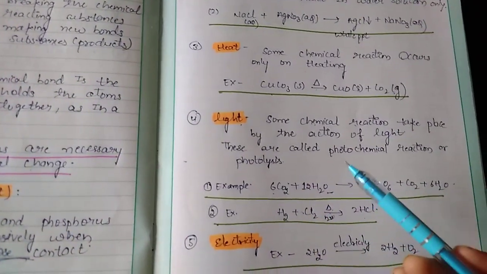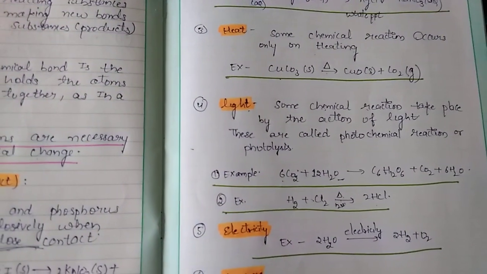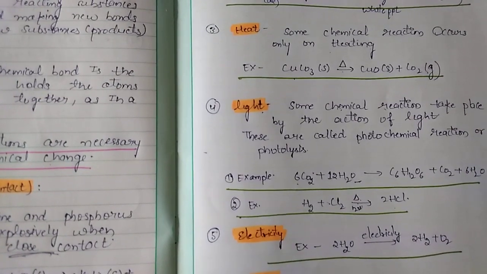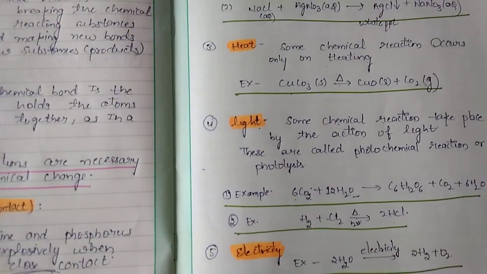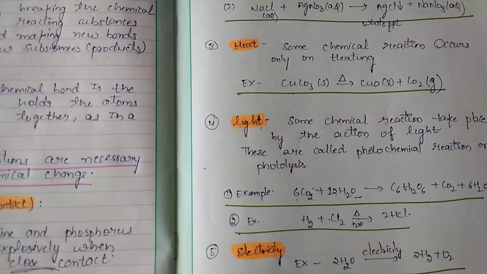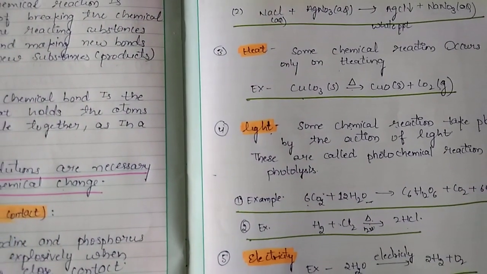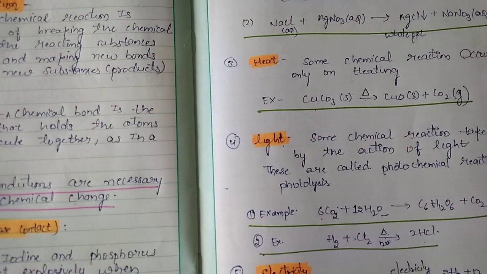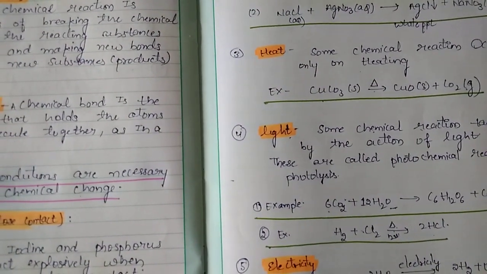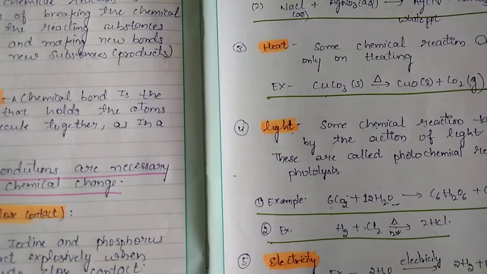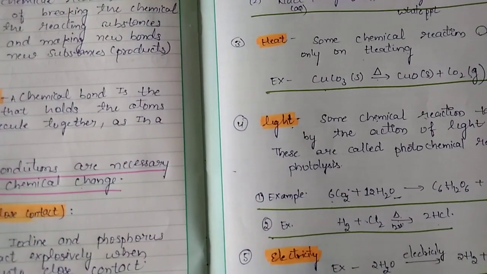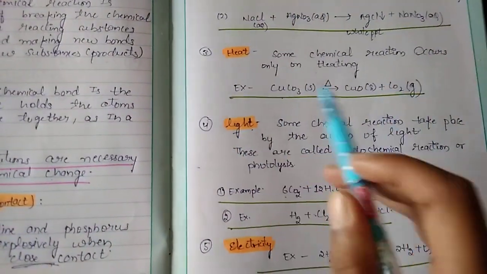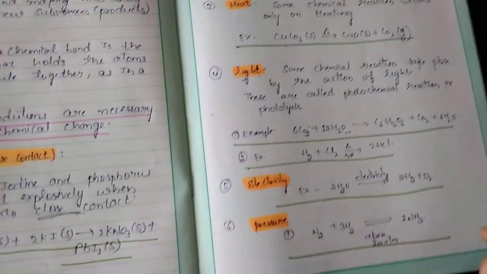Next, for light, you may take some more examples. If chlorine water is exposed to sunlight, bubbles of gas are seen, as oxygen is evolved. That reaction also proceeds in the presence of light. And solutions of silver nitrate and hydrogen peroxide are kept in brown bottles in the laboratory because they decompose, meaning break down, in the presence of light. So light is also an important factor for a chemical reaction.